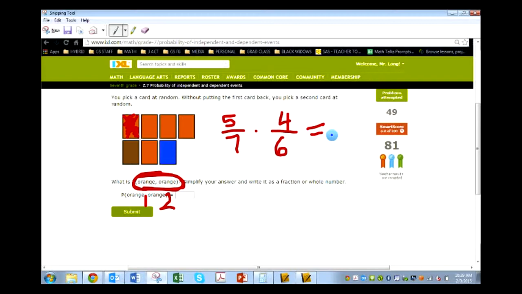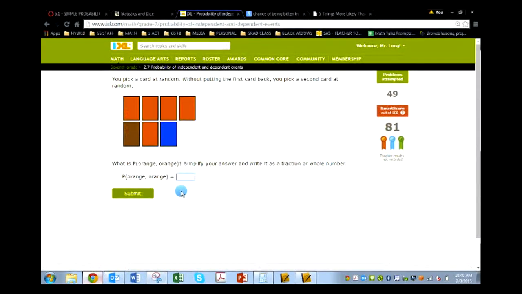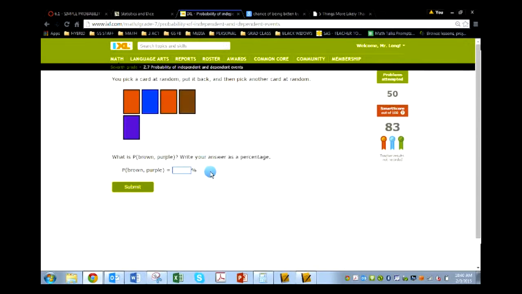So let's go ahead and multiply this. 5/7 times 4/6. And I get 10 over 21. Alright, now this is just my scratch pad here, so let's go back to the IXL. Let's type in 10 over 21. And it worked. Okay? So just one more extension I wanted to cover with dependent when it's asking for the same event happening in both.